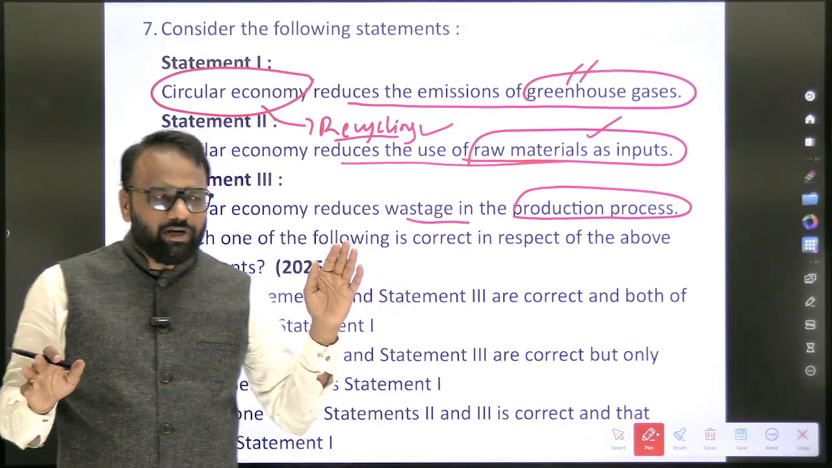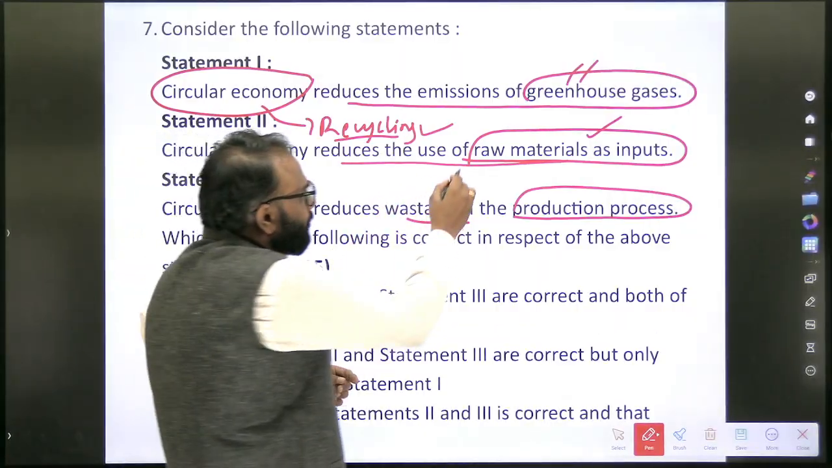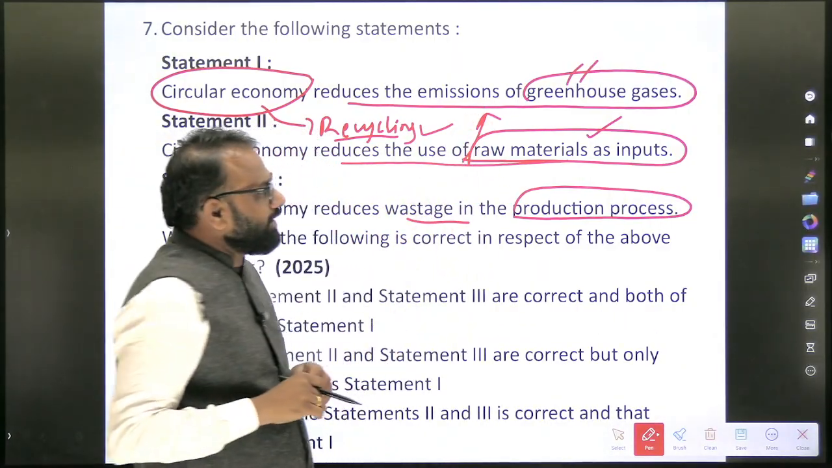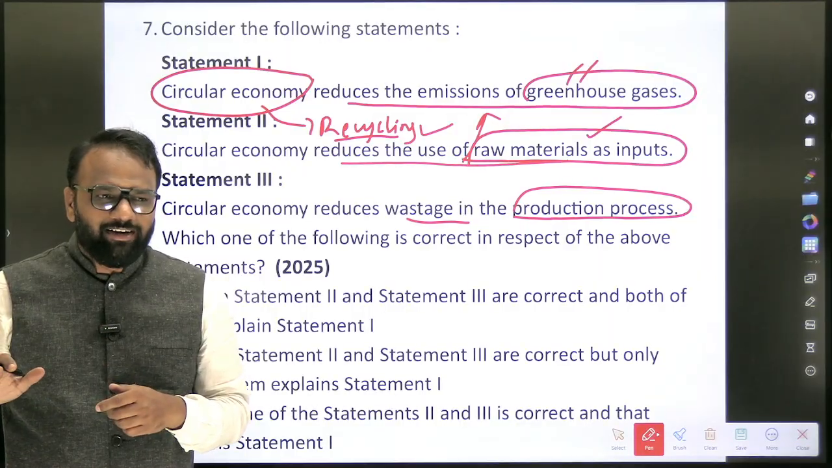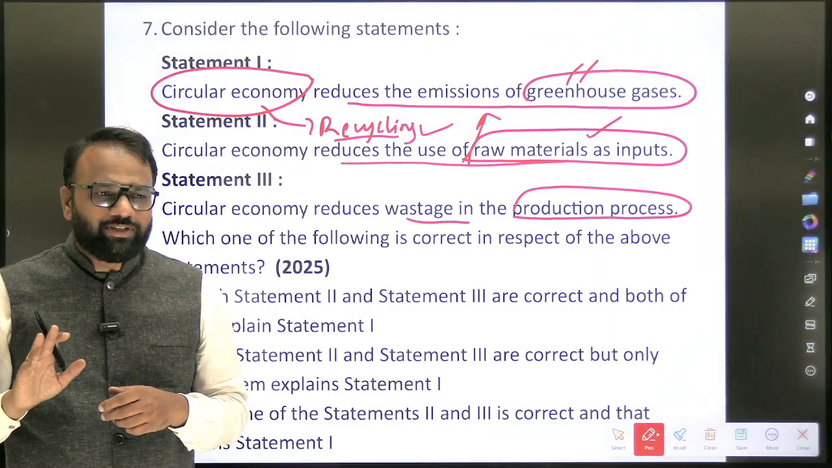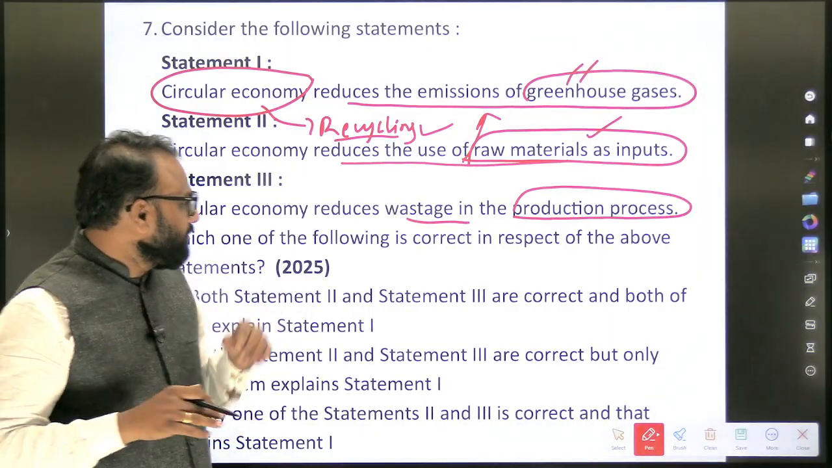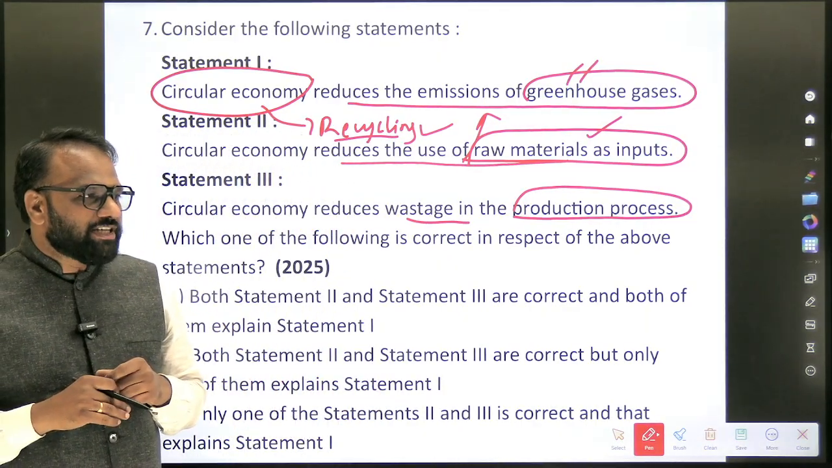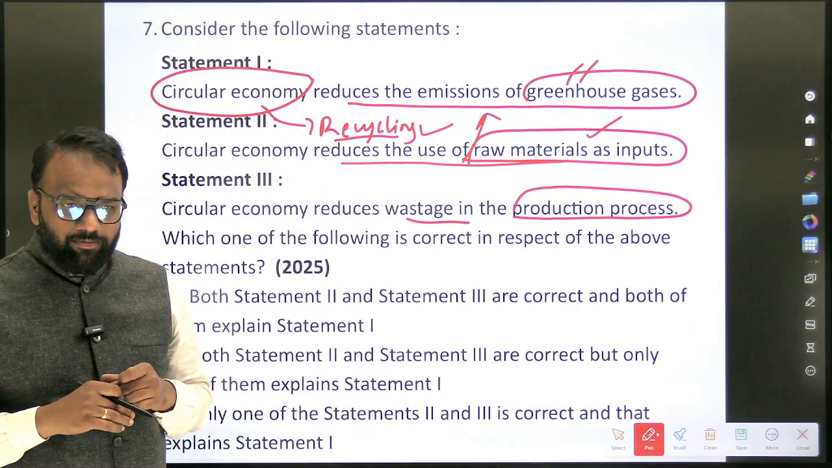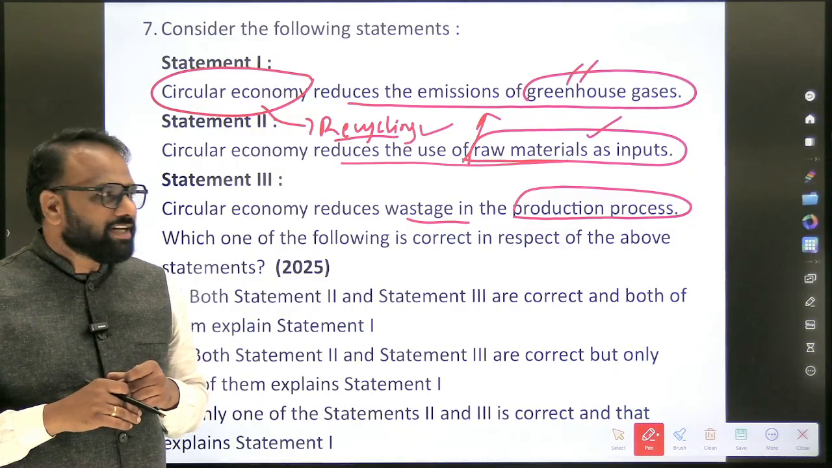So 2 is correct. Does this contribute to the reduction of greenhouse gases? Yes, obviously. You will cut fewer trees, so there is lesser emission of greenhouse gases. Okay, greenhouse gases. Now the third one: circular economy reduces the wastage in the production process. Yes or no? What do you understand by production process?